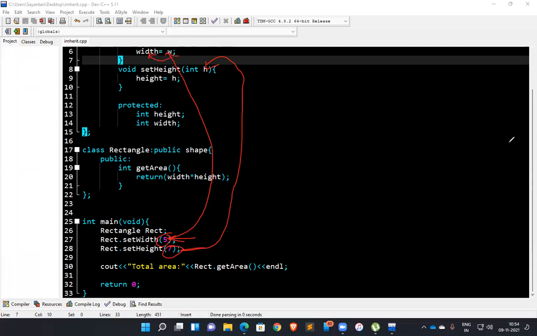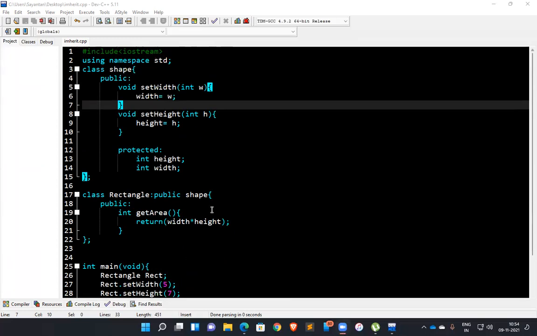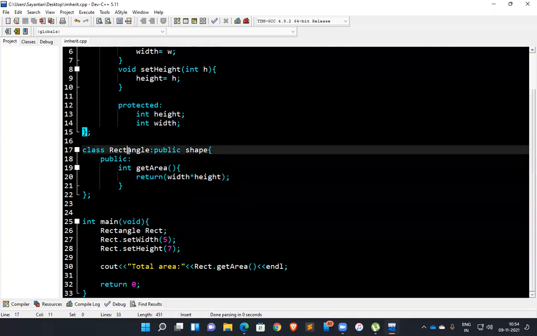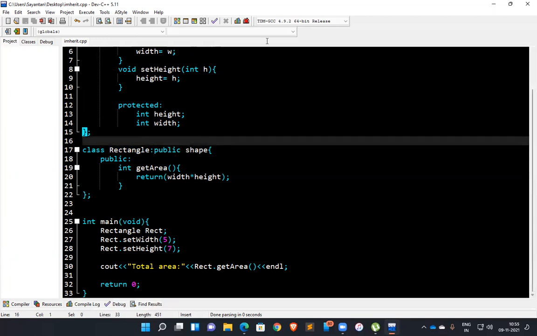So by using this, we have added two of our elements, the values for height and width. Now in our next class, class Rectangle, you can see I have added public Shape as well. So this is our inheritance sign. By using this, we have inherited the parent class in our child class. We can call it the parent class and child class, or the base class and child class.